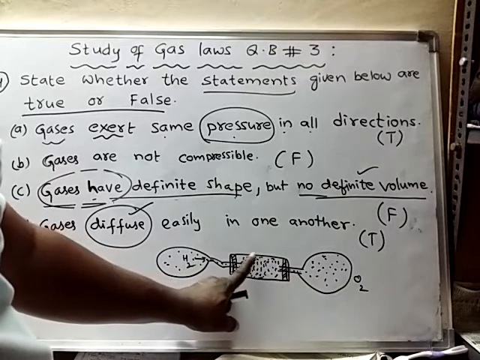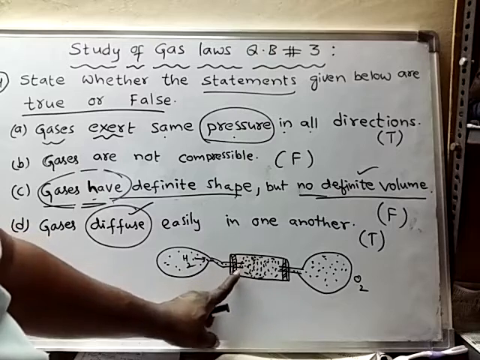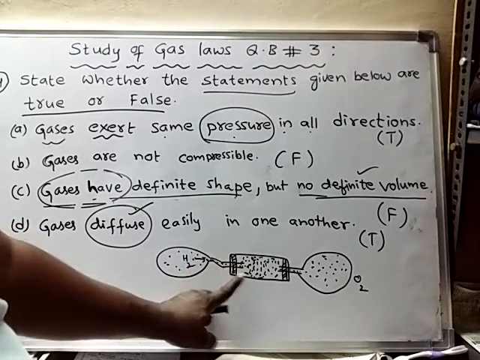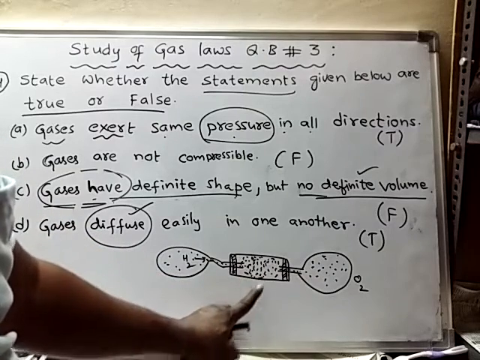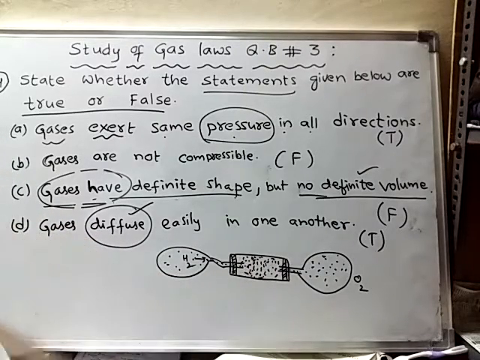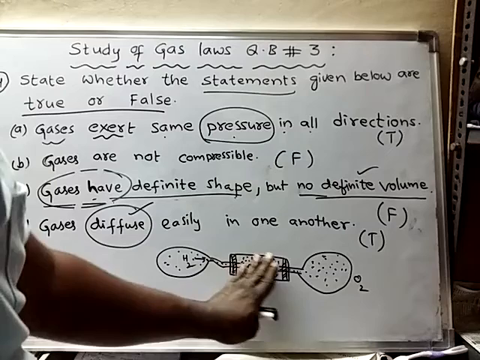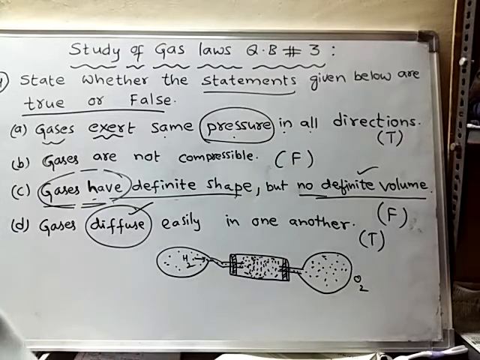In the same way, into the gaps of one type of gas, the other type of gas molecules will enter, and they will intermix with each other and finally form a uniform mixture. That means they spread equally throughout the container.